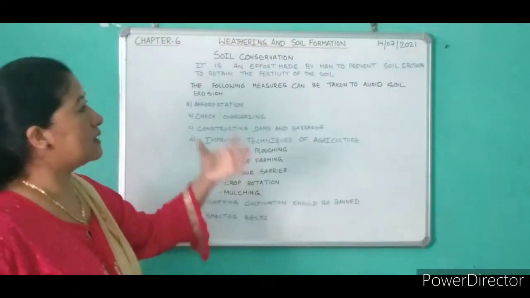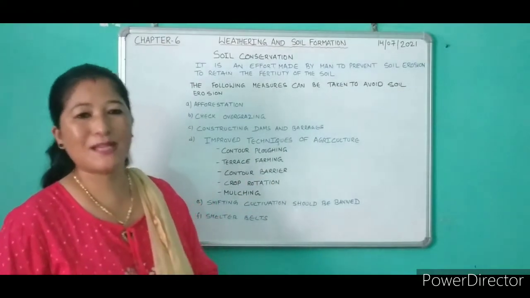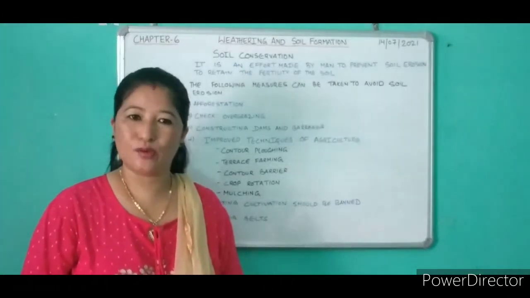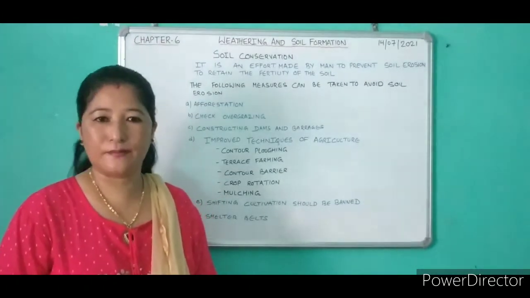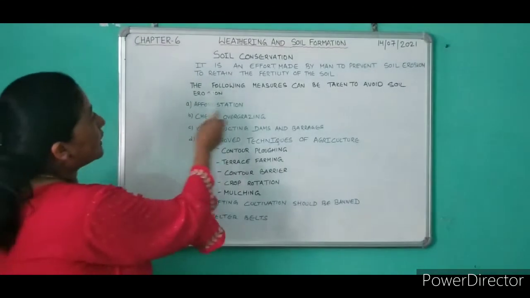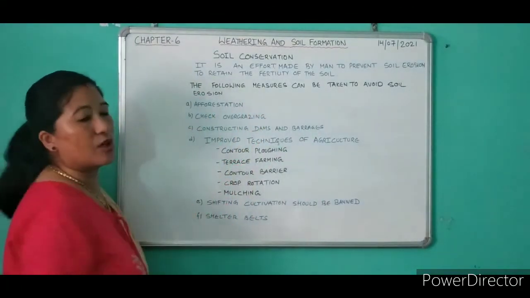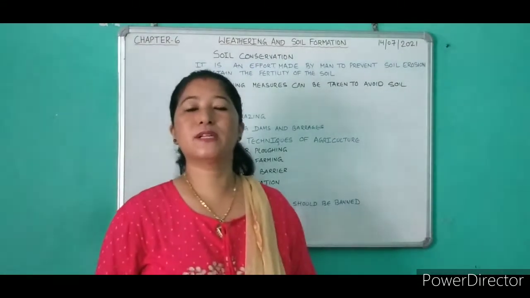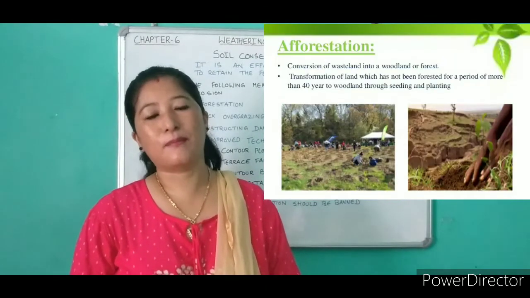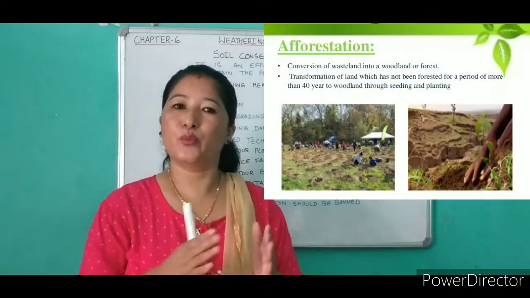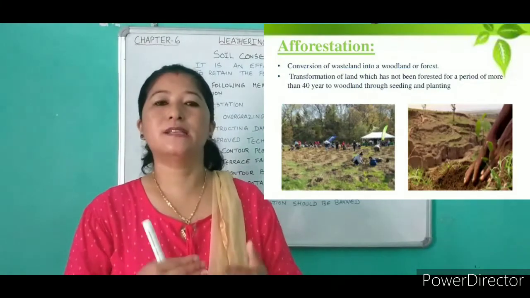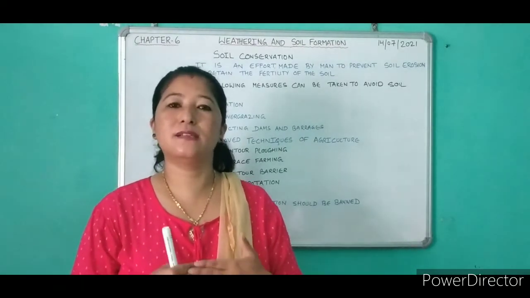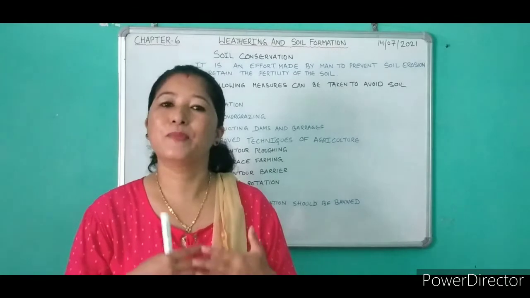So in order to prevent the soil erosion, a step has been taken by man so that we can retain the fertility of the soil, and this is known as soil conservation. Next, the following measures can be taken to avoid soil erosion. Number one, afforestation. Afforestation means planting of trees on the barren land. And the best way to prevent soil erosion is to bring more area under the forest cover. Therefore, indiscriminate felling of trees must be avoided.